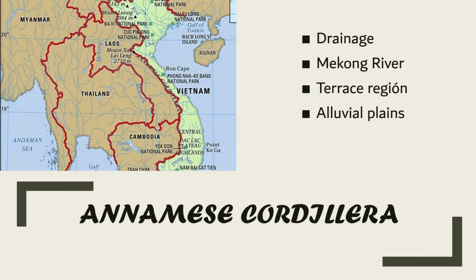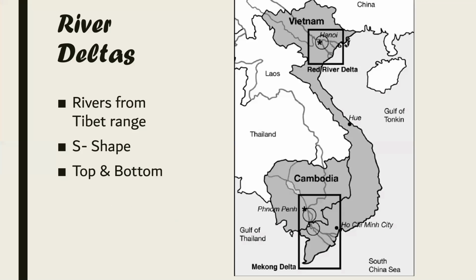The lowlands of southern Vietnam are dominated by alluvial plains, the most extensive of which is the Mekong Delta, covering an area of 15,400 square miles in Vietnam. And one of the most important features of Vietnam are the river deltas.